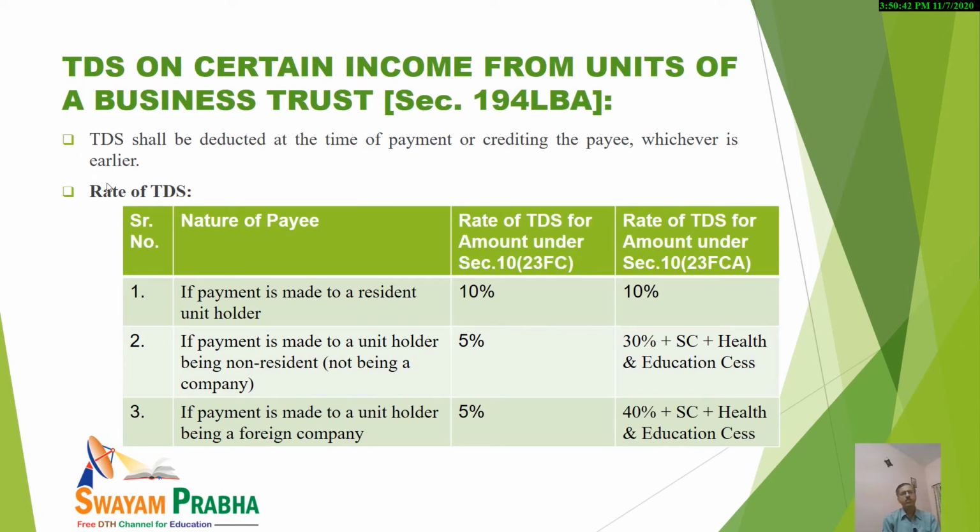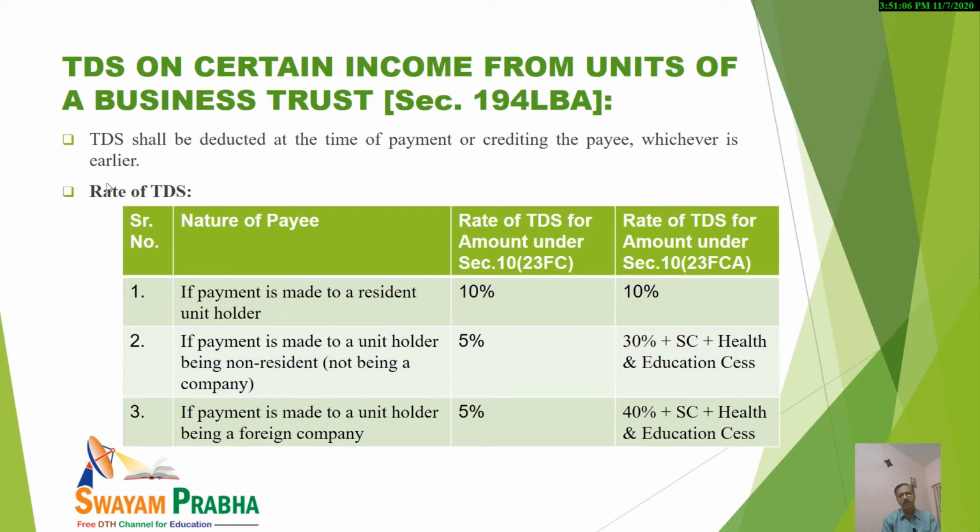Now, TDS on certain income from units of a business trust. Section 194LBA. Again, the basic theme is the same. Who will deduct? The payer will deduct the amount, at the time of making payment or crediting the payee, whichever is earlier. Regarding rate, you should remember. You see, I have depicted it in a simple table.